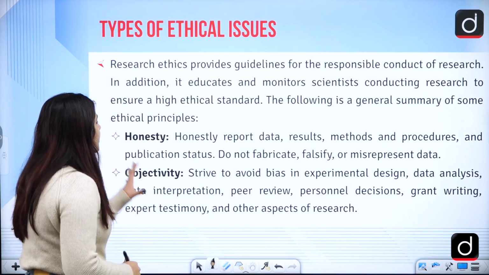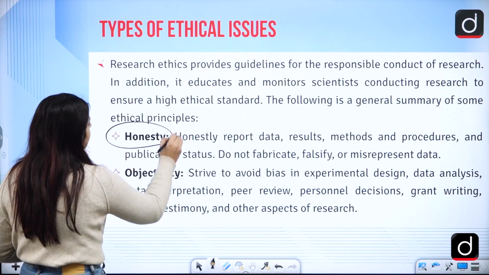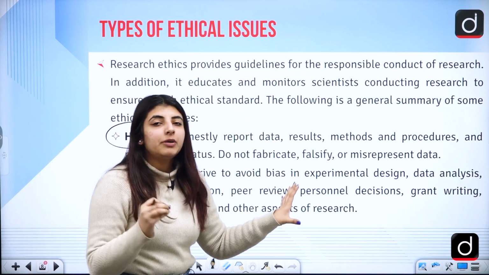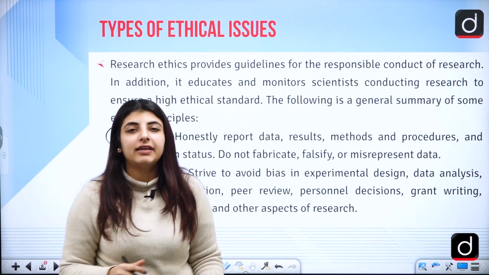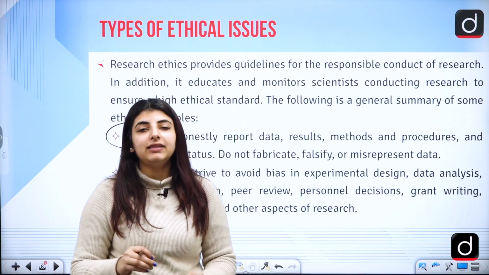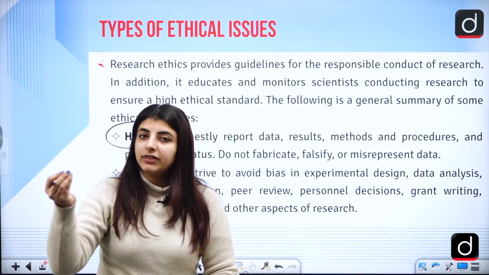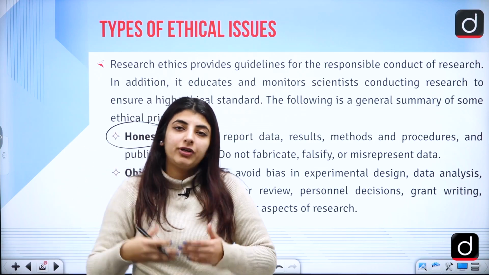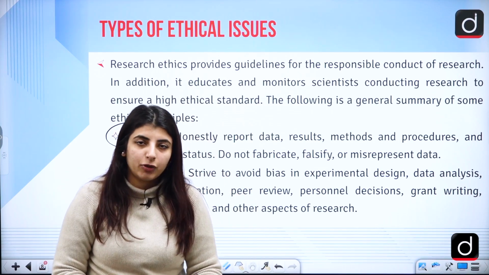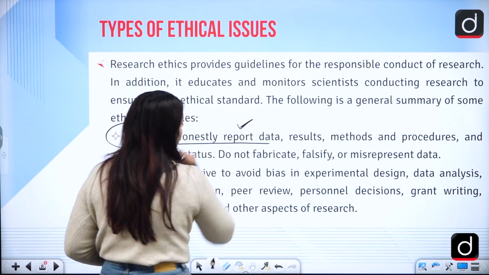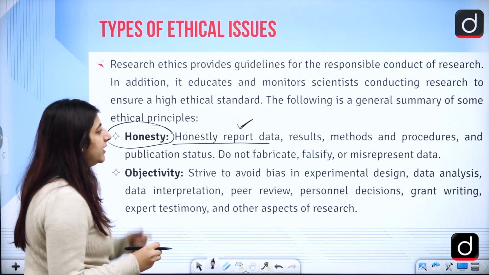Types of ethical issues. Number one is honesty. Honestly report data. You should not be biased. A researcher conducting research should never be biased, because he wants to show that there was this hypothesis, and he wanted to disprove it through his alternative hypothesis, right? So how can that be done? You should be the one honestly reporting data.